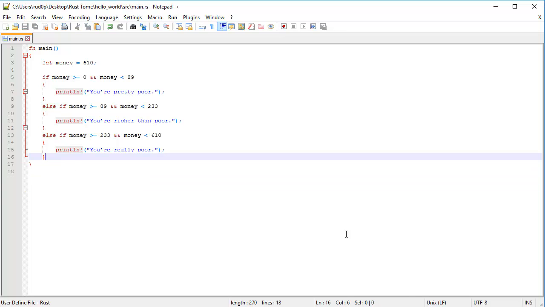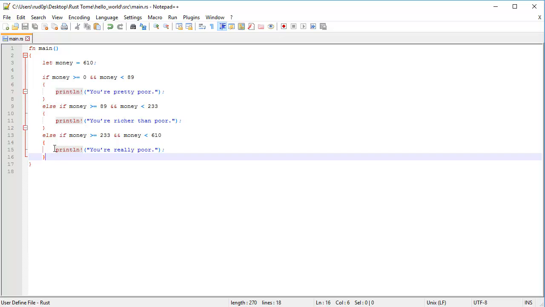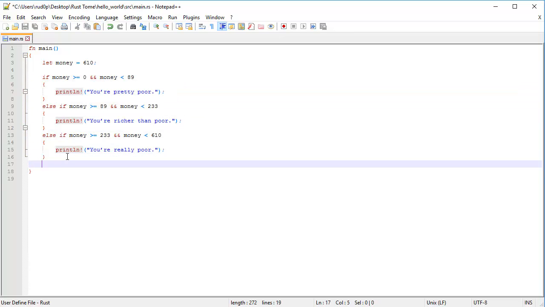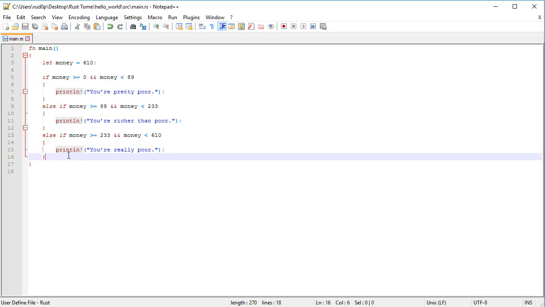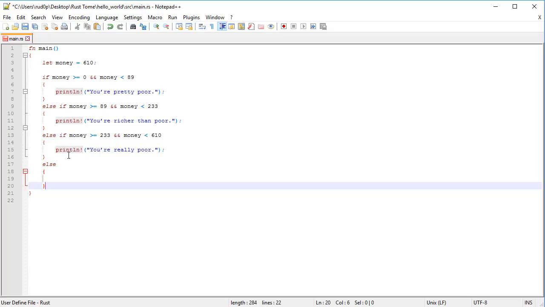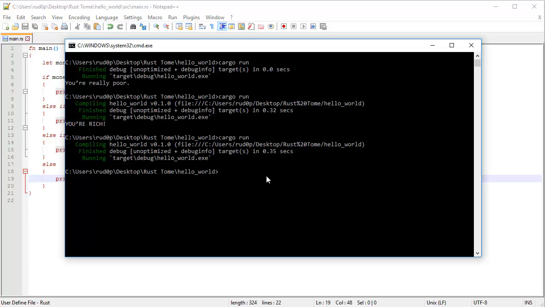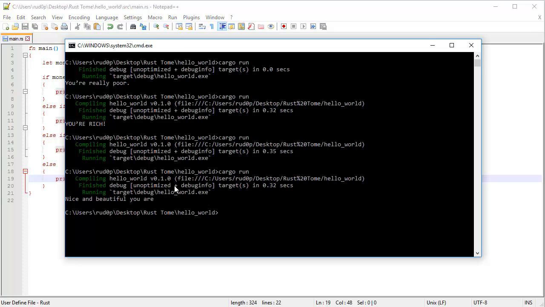We could remove this completely, and we're going to have a problem. We're not going to get any result from this because it totally passes this by. We could even have another if down here if we wanted to with that logic. That would be silly. So add back the else. Just like so. Nice and beautiful. Print that out. Nice and beautiful you are.